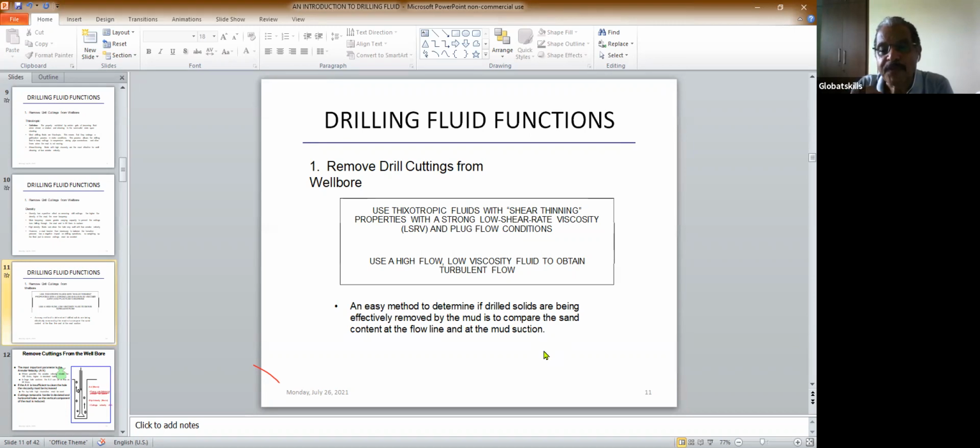So you take the sand content at the flow line and the mud suction. Mud suction means from where the mud is going in. You take a sample from suction and measure the sand. Then after the mud comes out, again you measure it. So you can know whether the drilling fluid is able to bring the cutting out properly or not. Okay.